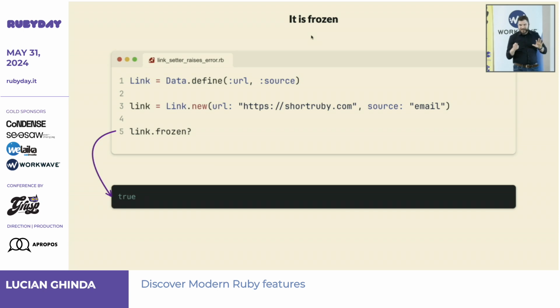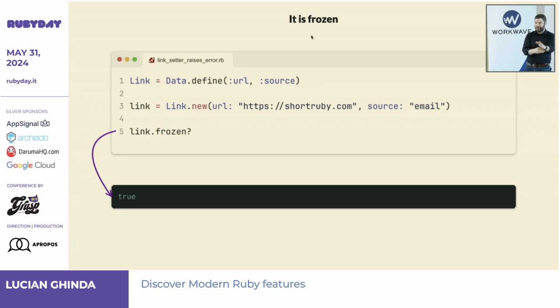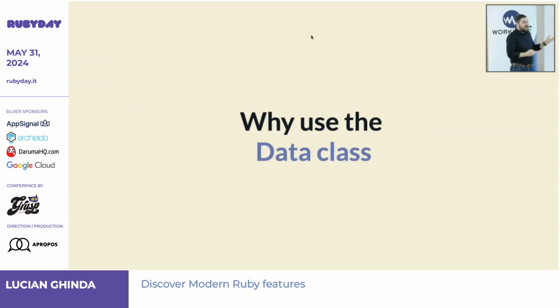Now, just an asterisk, this is frozen the same way that you can freeze a data structure, but if you put a hash in it and change the value inside of a hash, you can do it. Right? But I will not go into this. Maybe this is weird thing number 2. Okay? But it's frozen. So why use it?